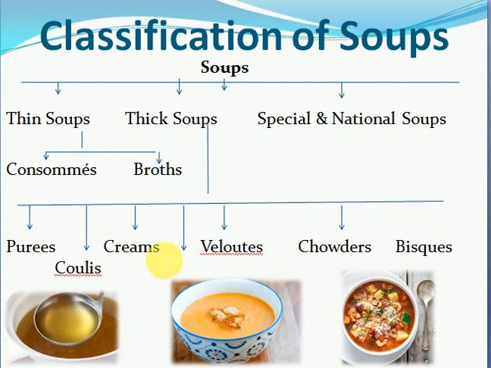Next, coming to the broth. Broths are a little darker than consommes, because they are more highly flavored. We have these two soups in the thin soups, consommes and broth. In a further slide we will discuss what is consomme and what is broth. Apart from this, we also have bouillons. Bouillon is nothing but a broth, a similar type of broth. It is a well flavored liquid.